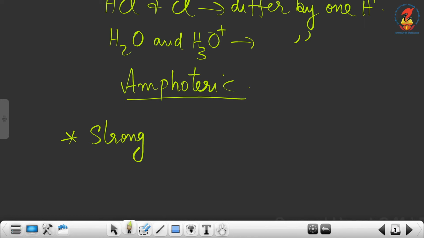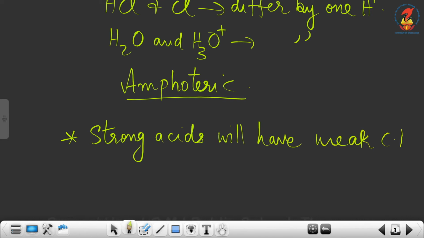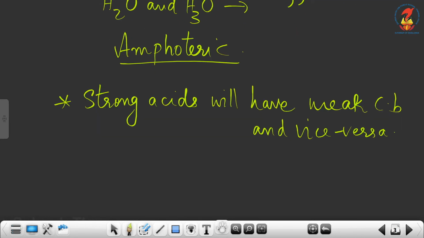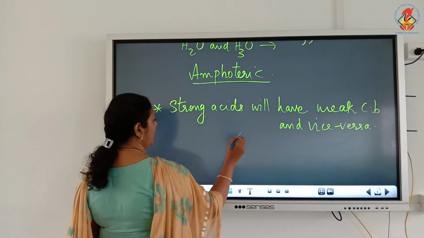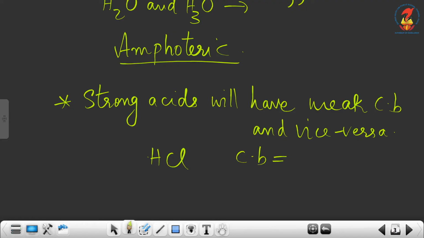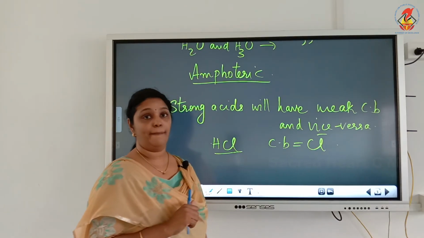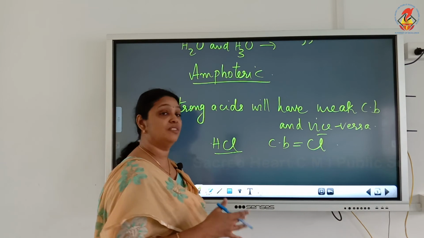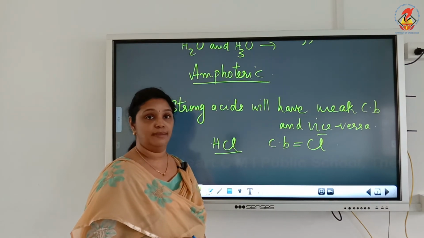strong acids will have weak conjugate base and vice versa. So strong acids, the conjugate base of a strong acid will be weak. For example, HCl, hydrochloric acid, is a strong acid and its conjugate base is what? HCl, 1 H plus less, means we have Cl minus as the conjugate base of HCl, and the Cl minus is a weak base. Okay, and vice versa, which means weak acids will have a strong conjugate base.